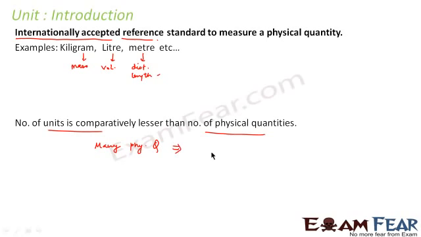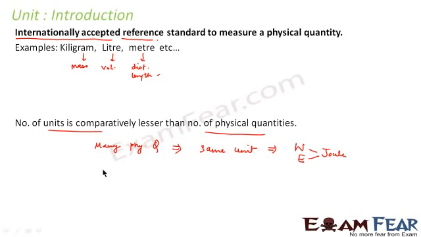For example, we have a physical quantity work. We have another physical quantity energy. Work and energy are two different physical quantities, but both of them are expressed by the same unit, joule.